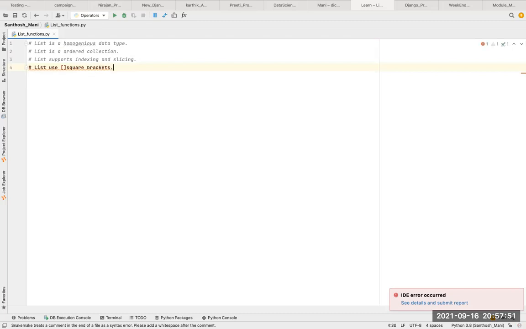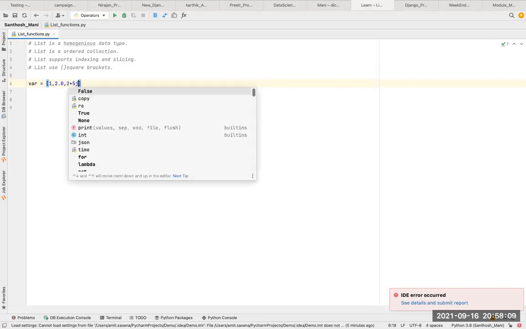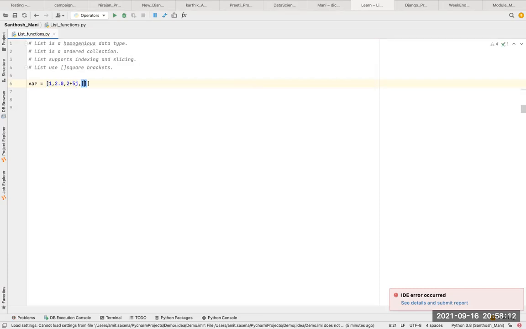Let's see, first we said list is a homogeneous data type. It means in a list we can store, so I will create one variable and one list, like this. I'll give 2.0, this is a float, and 2 plus 5j, this will become a complex. I can give a list inside the list, we can use a tuple also, and we can use a dictionary. A dictionary is a combination of key value pairs.